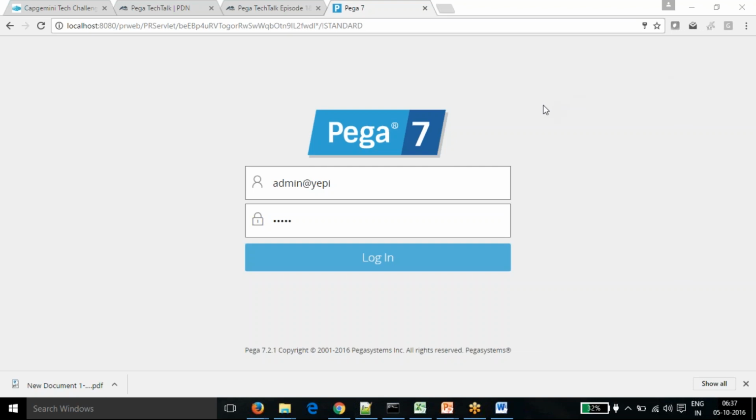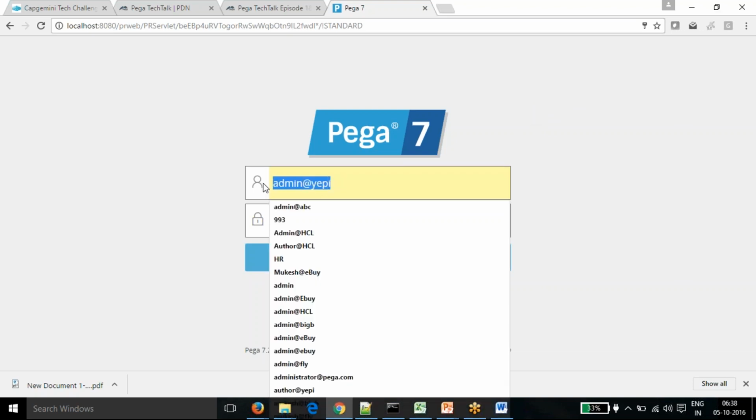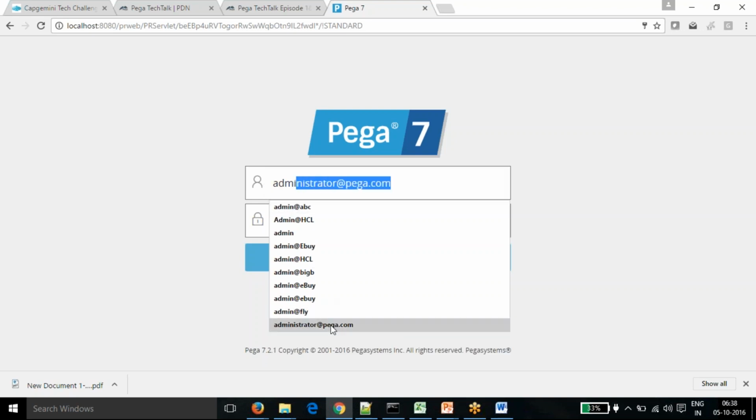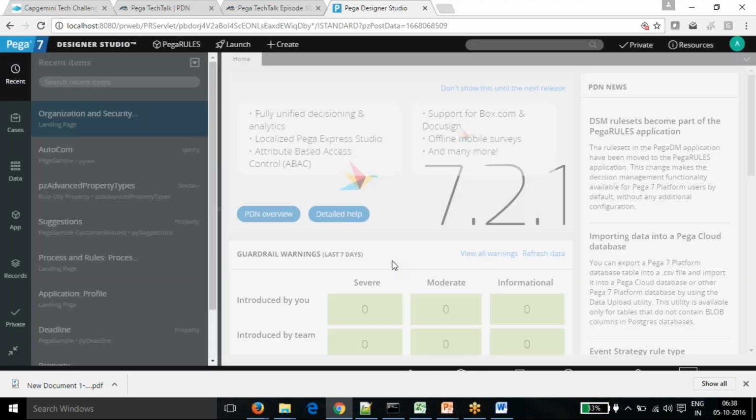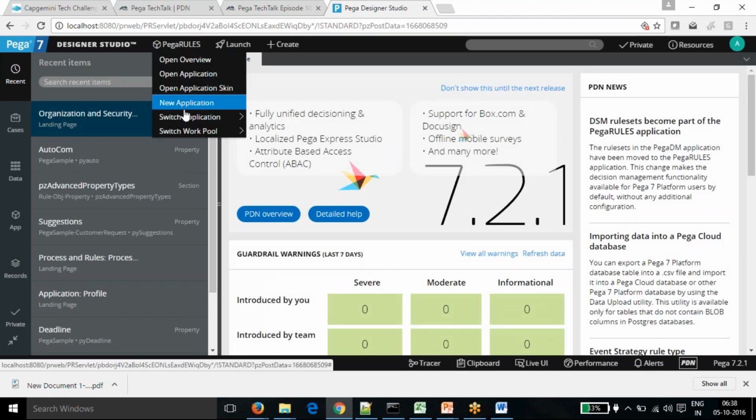Sure. Okay. So just before moving on to the application creation, I want to talk about two more bits. While creating the application, we have one advanced configuration also. I'll talk about that for 5 minutes, and then we'll continue with our new application. So again, I'm logging in as the administrator at pega.com. I'm not going to create a new application, I'm just going to tell you about the preview part of it.